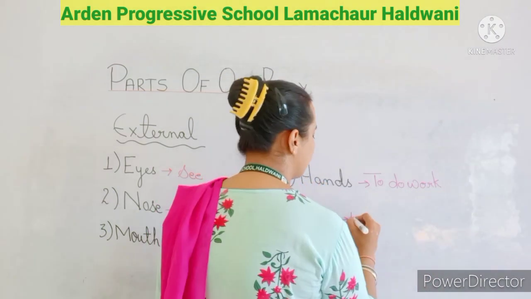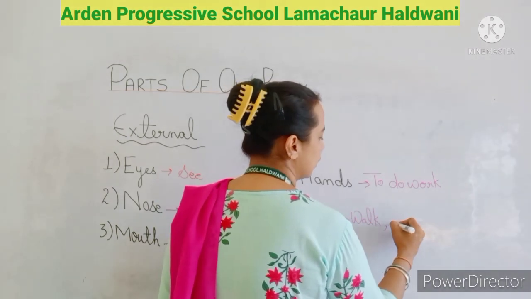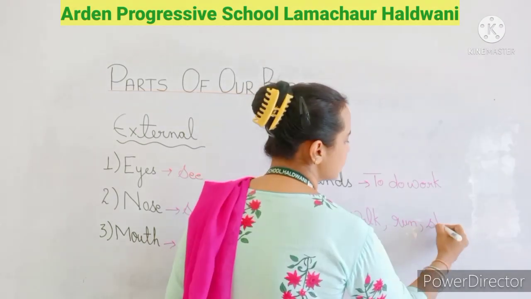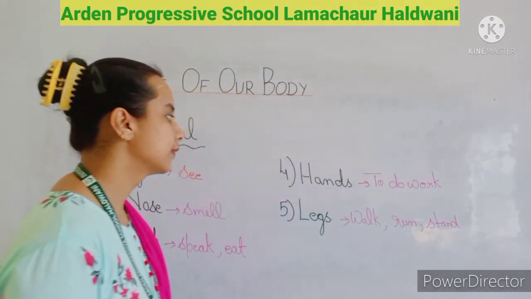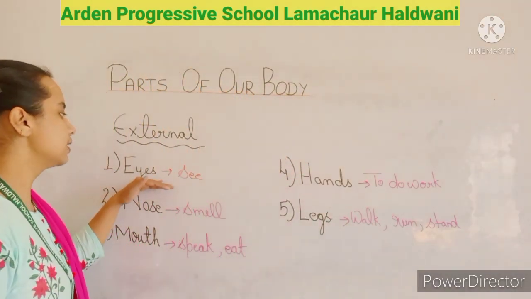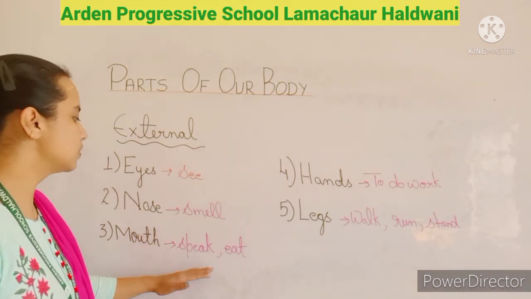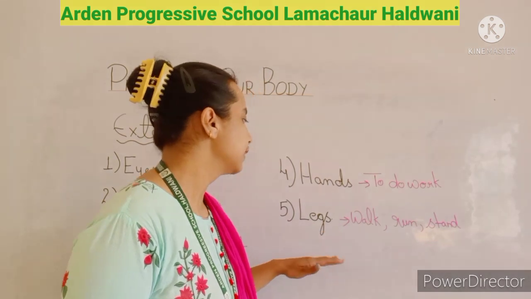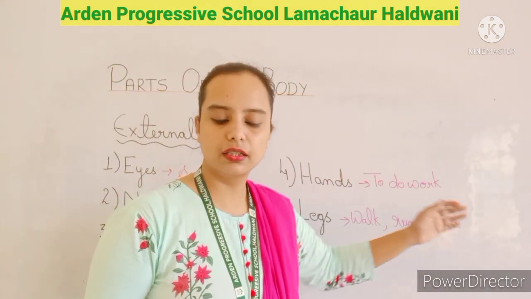Legs help us to walk and to run, to stand also. Okay. The function of the eye is to see, nose to smell, mouth to speak or eat, hands to do work, legs to walk, run and stand.